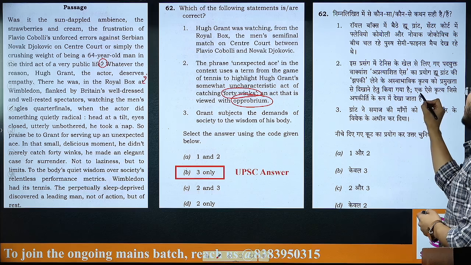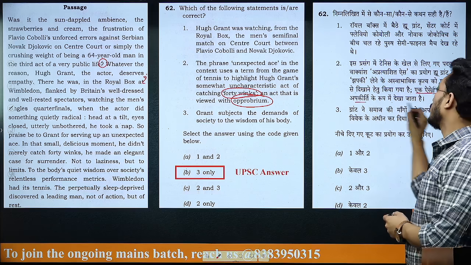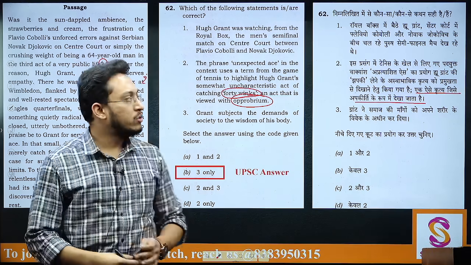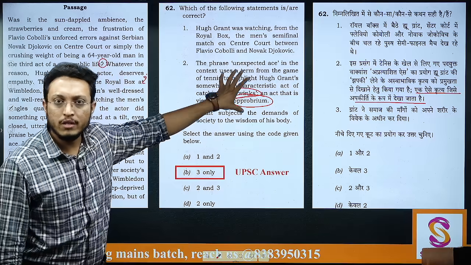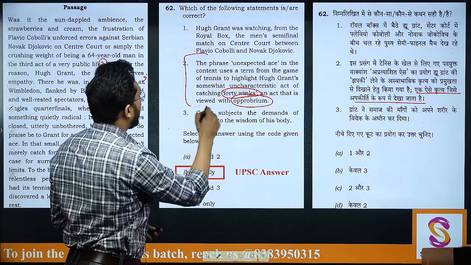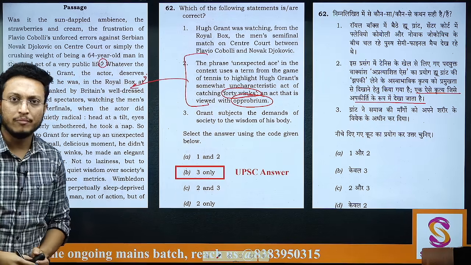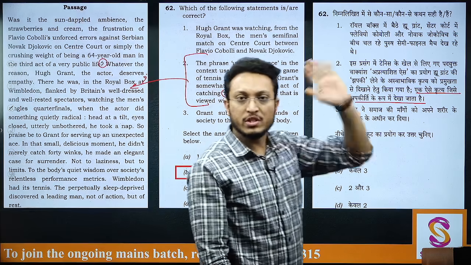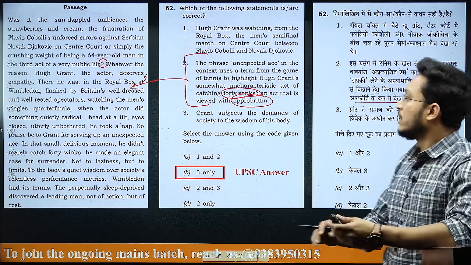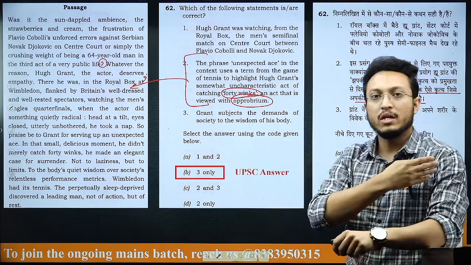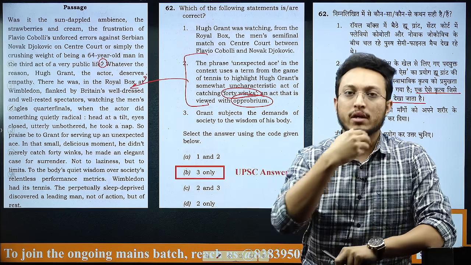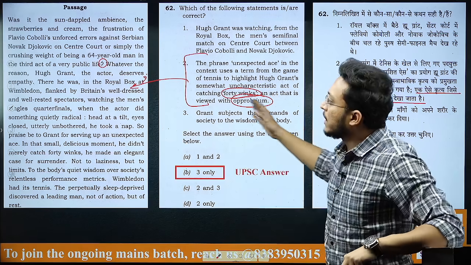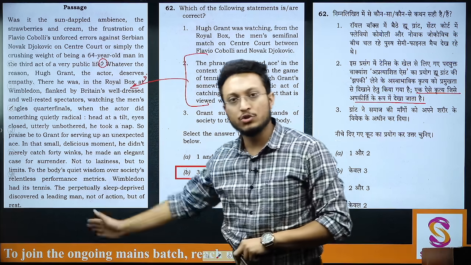Here even I had to refer to what these mean, what this language means. So here it says an act which is seen as disgrace. If you are referring just to the passage, even though these things might not be directly mentioned in the passage, these are very much in tone with what the passage is saying. They are not venturing out of tone, they are not completely out of tone. It is basically saying that when the tennis match is going and if someone takes a nap, it is seen as an insult for the match. This is what it is saying, and here also the tone of the passage is such only.